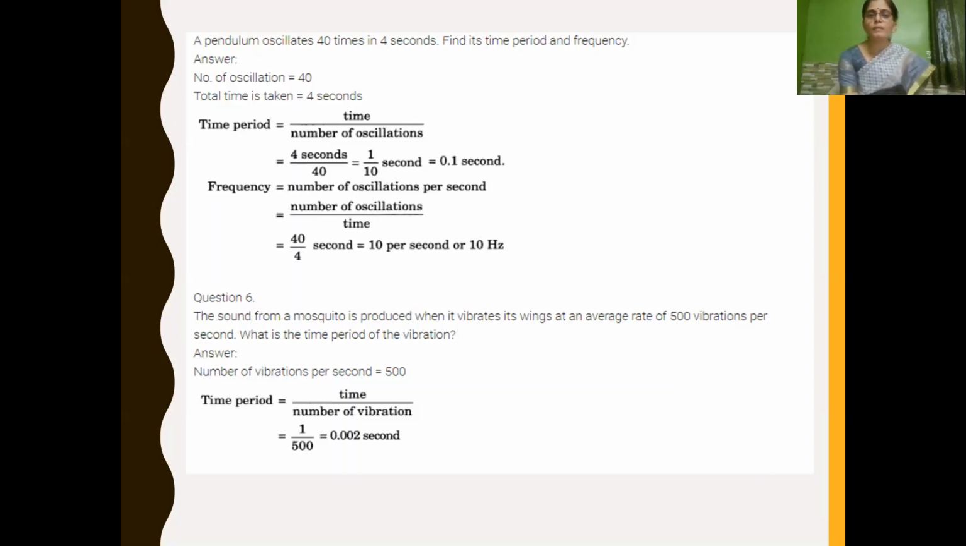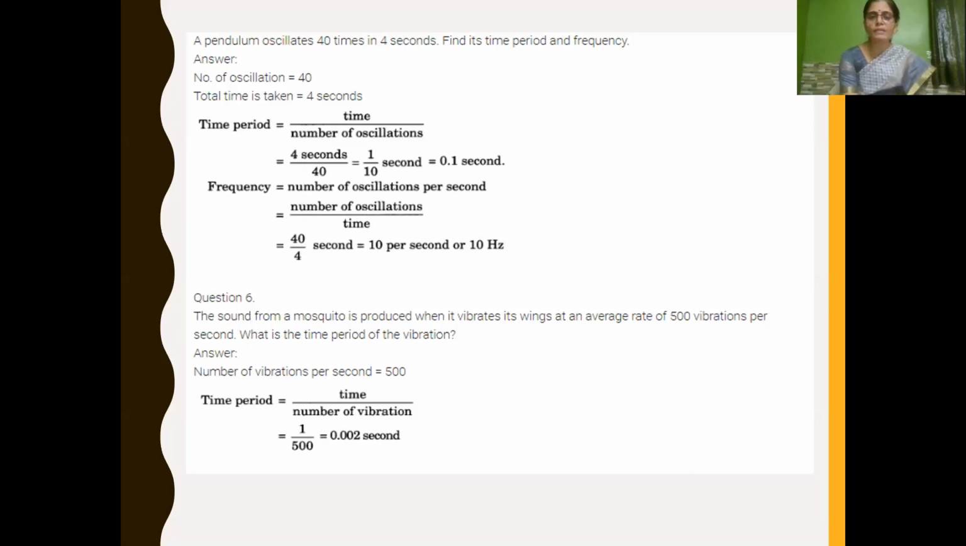The frequency is the number of oscillations per second. Here, the number of oscillations per 4 seconds is given, isn't it? So we have to convert for 1 second, 40 upon 4. 40 upon 4 is 10. So 10 per second. Here frequency is denoted by hertz. So it is 10 hertz.